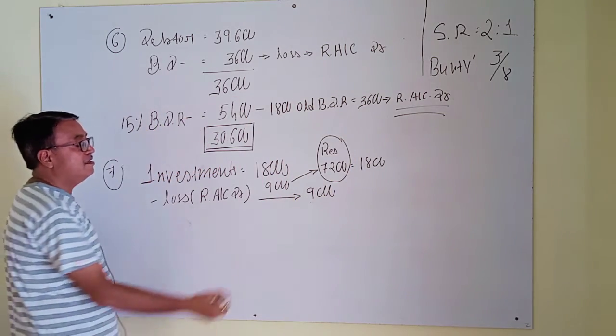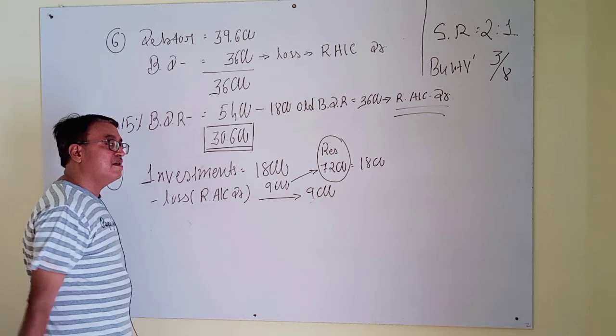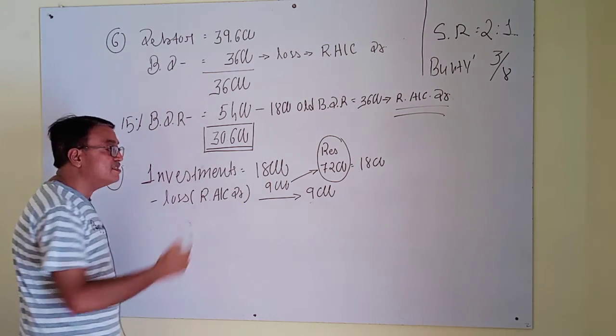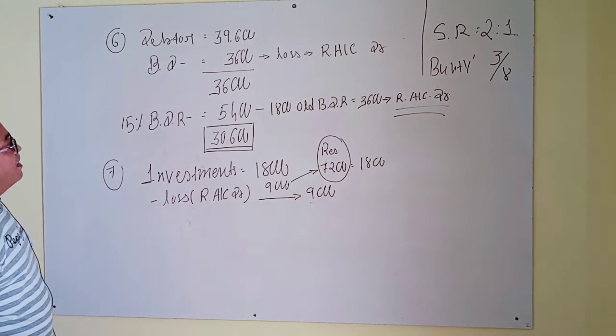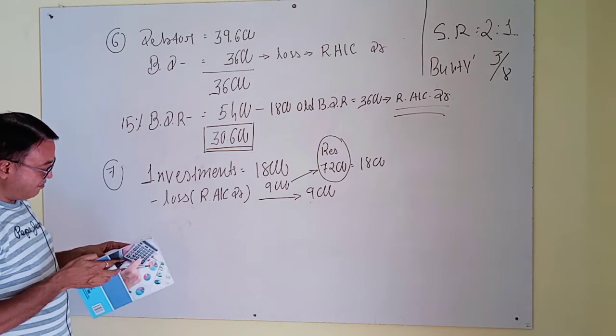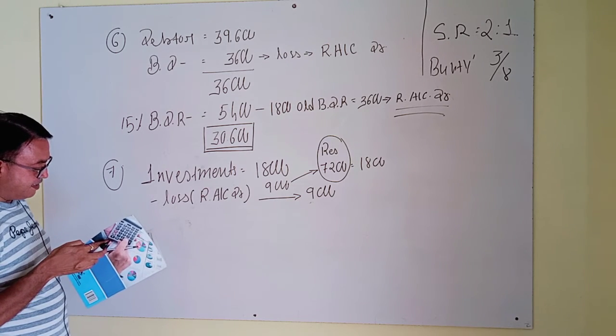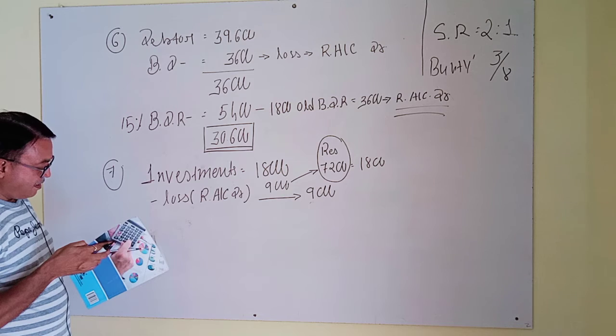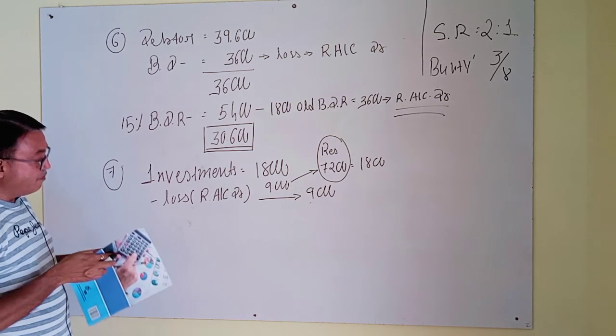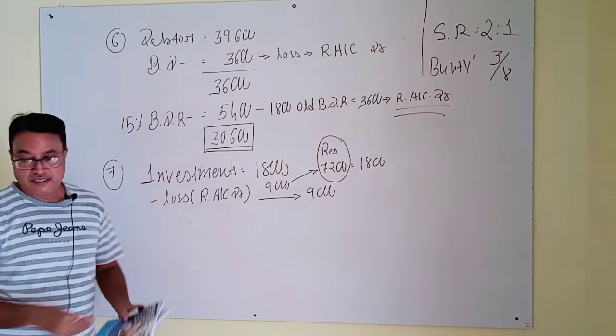Okay. And this amount will be recorded on the outer side of the new balance sheet. Okay. And now adjustment number 8 is also very important, so I will solve it here.